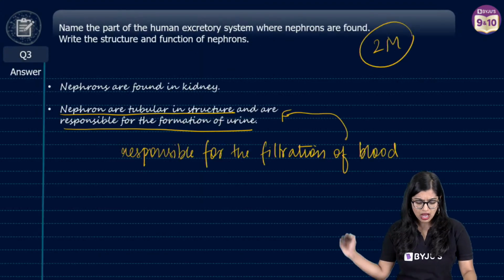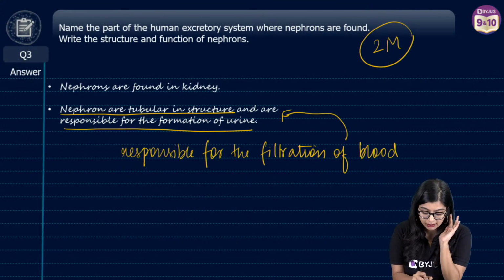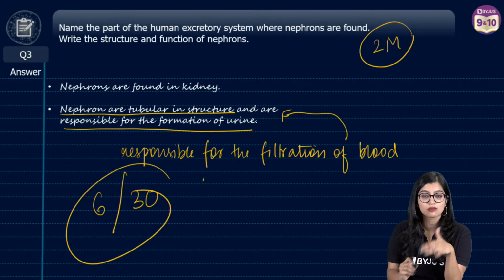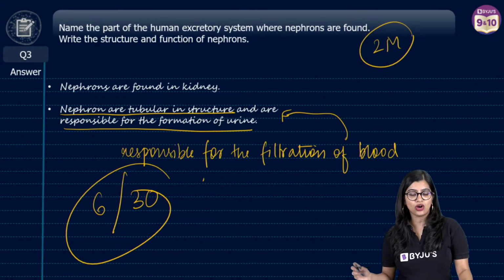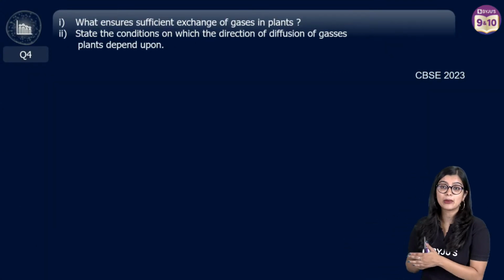Now let's move on. Are we all clear? So third question you have got 6 out of 30 marks. 6 marks in your pocket, right? All right. Let's move on to question number 4.